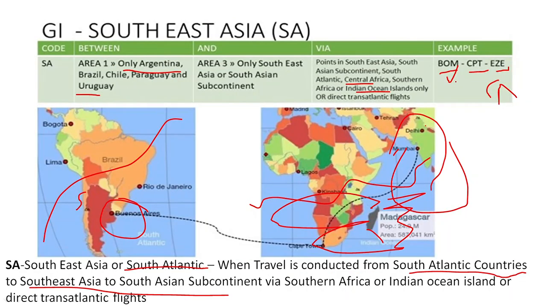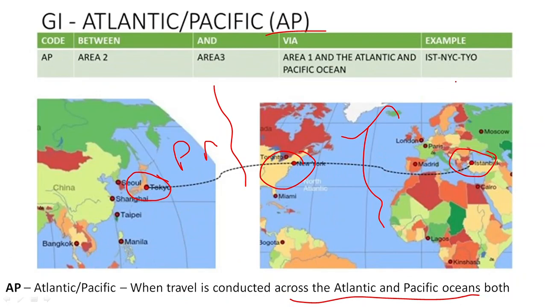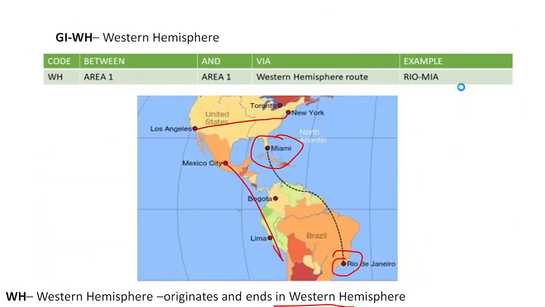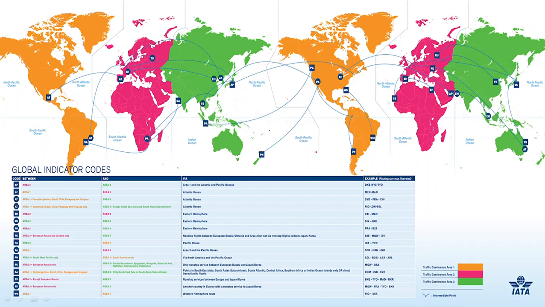GIs, okay. So here we have different journeys. Here we have the global indicators, the 10 global indicator codes that we discussed. I hope you understand. We will take different quizzes in the next videos. We can see through these routes, okay, so here we have through Atlantic AT, and here we have Pacific North when it is from southwest. Here we have the Southwest Pacific and a point in North America, and through South America we have this. So these are the different journeys that we can understand. So this journey will be Pacific North.